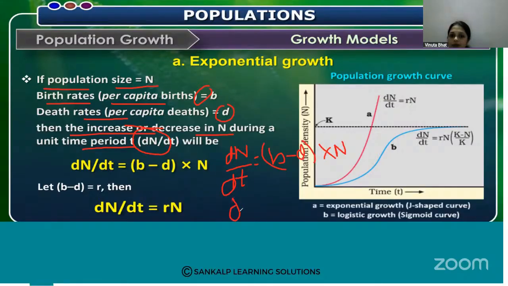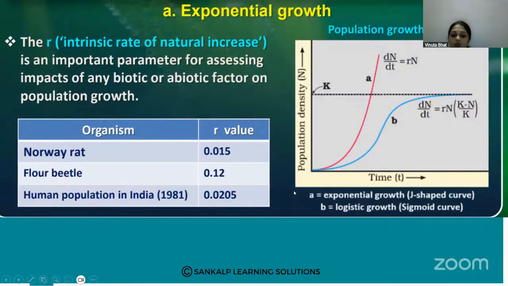So the rate of change of population density at a particular time period, here b minus d will be taken as r, then r into N. So this r shows the intrinsic growth rate. R means intrinsic rate of natural increase.